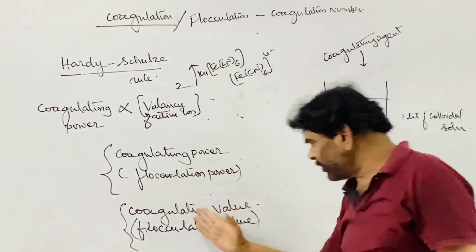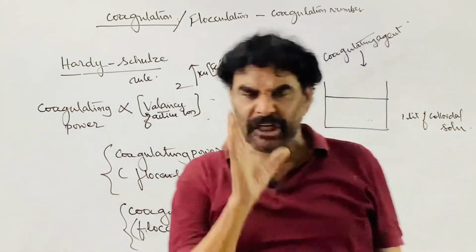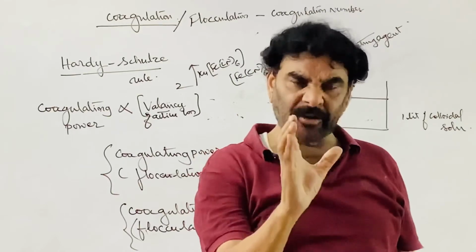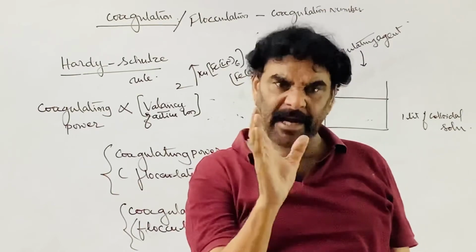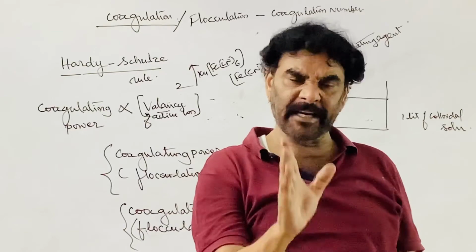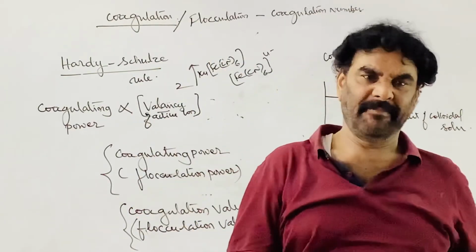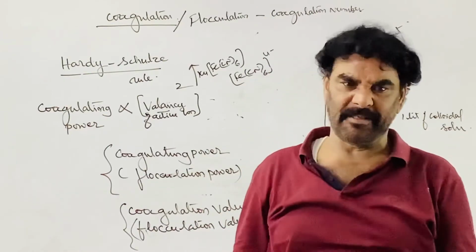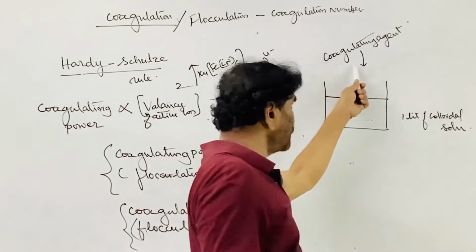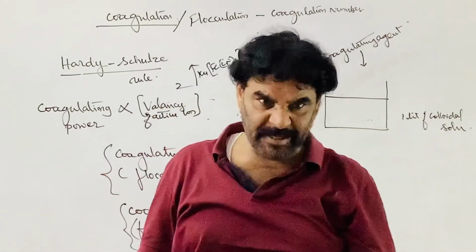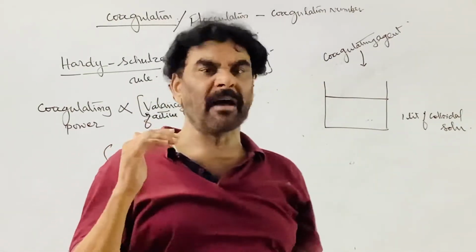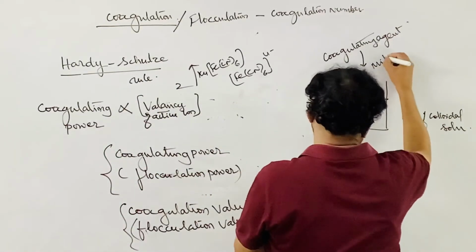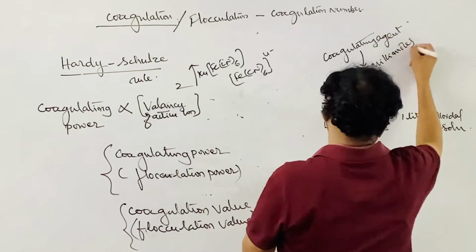The coagulation value indicates the quantity of the given electrolyte that is to be added to 1 liter of the colloidal solution to cause precipitation. They say the complete precipitation in 2 hours. So how is the electrolyte measured: in grams, milligrams, moles, or what? In millimoles.